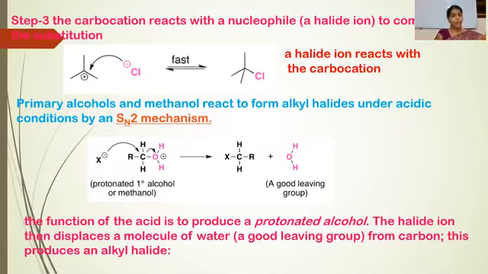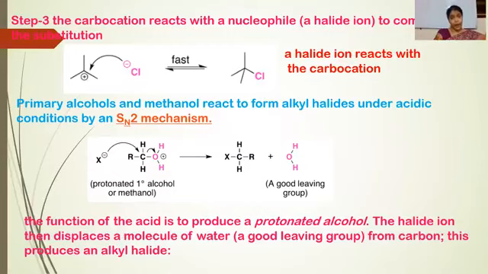Pentavalent carbon will form for a second, that is the transition state, and in this transition state both the species are involved, alcohol as well as alkyl halide. This is the slow step, and the slow step involves two species. That's why it is nucleophilic substitution bimolecular, or SN2 mechanism.